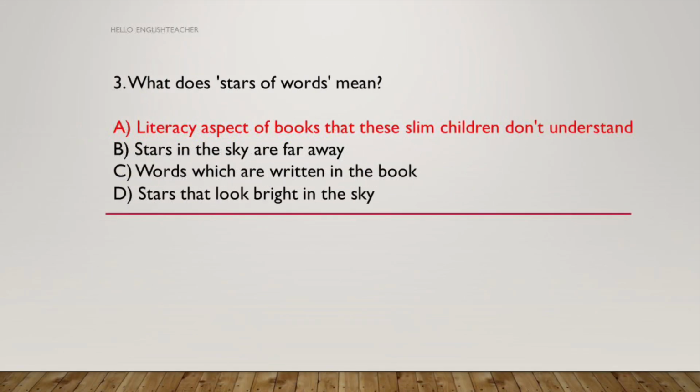So next question, what does stars of words mean? Literary aspect of books that these slum children don't understand. Stars in the sky are far away. Words which are written in the book. Stars that look bright in the sky. So the answer is A. Literary aspect of books that these slum children don't understand.